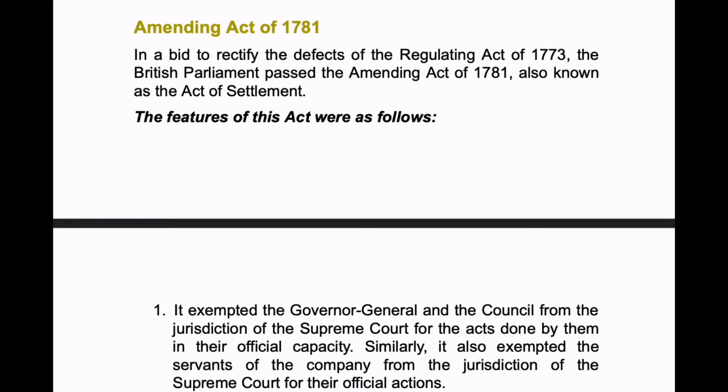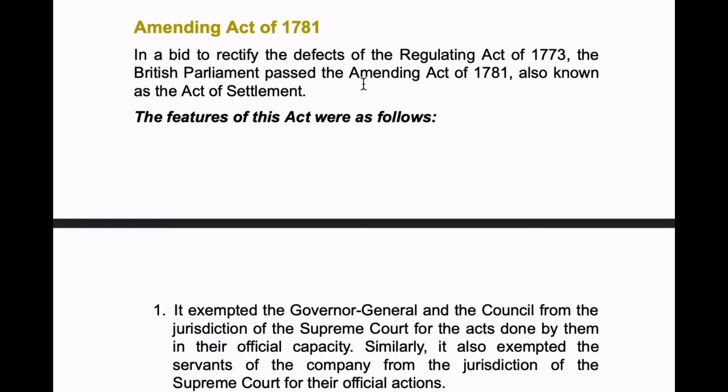So they brought the Regulating Act of 1773 to stop the corruption which was occurring previously in the East India Company. Even after the passage of the Regulating Act, the corruption was not controlled. So the Amending Act of 1781 was again brought to rectify the defects of the Regulating Act. This Amending Act of 1781 is also known as the Act of Settlement.